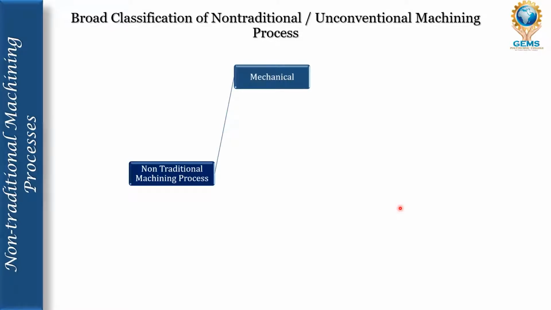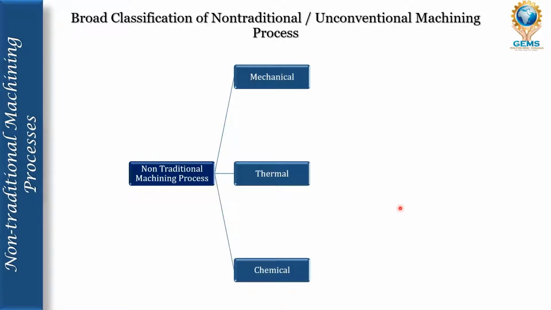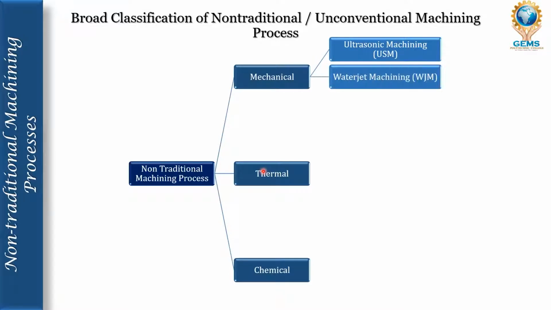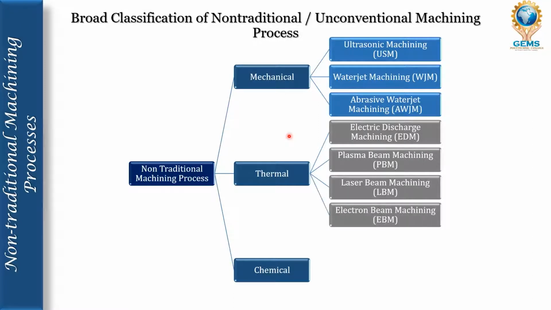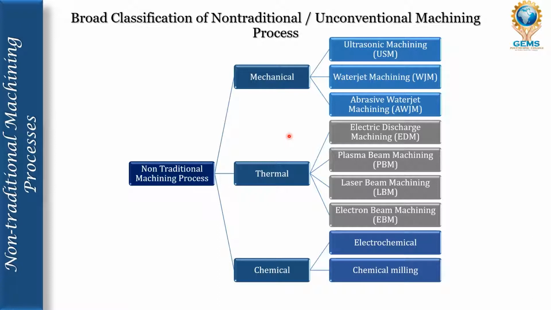Now let's see the broad classification of non-traditional or unconventional machining processes. They are basically classified in terms of mechanical energy, thermal energy and chemical energy. Under mechanical energy, we have the ultrasonic machining process, water jet machining process and abrasive water jet machining process. Under thermal energy, we have electric discharge machining, plasma beam machining, laser beam machining and electron beam machining. And under chemical energy, we have the electrochemical machining process, chemical milling process and photochemical machining process.